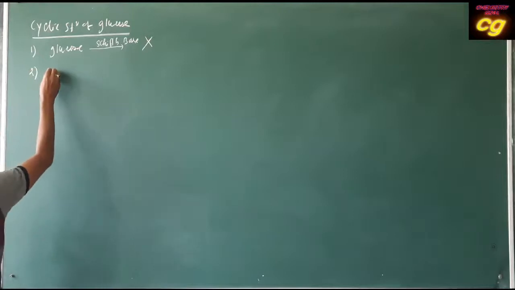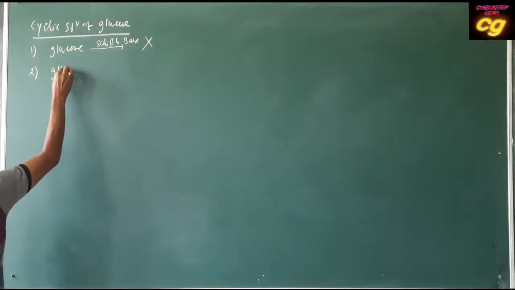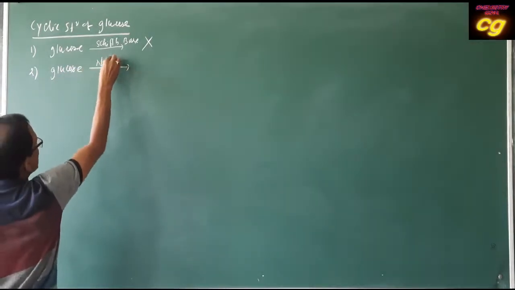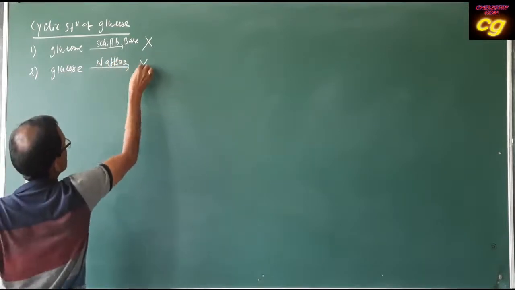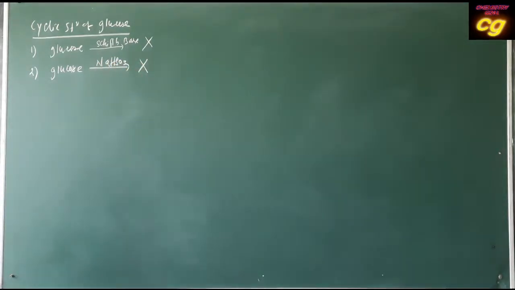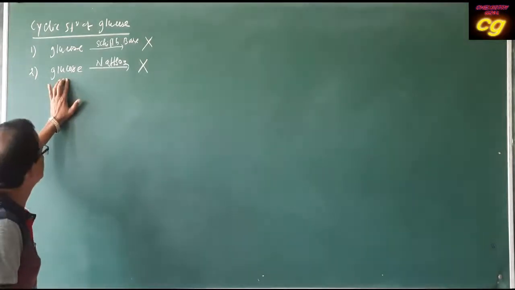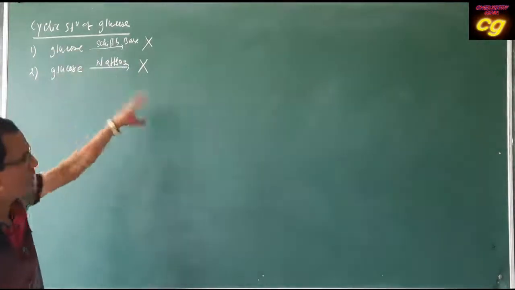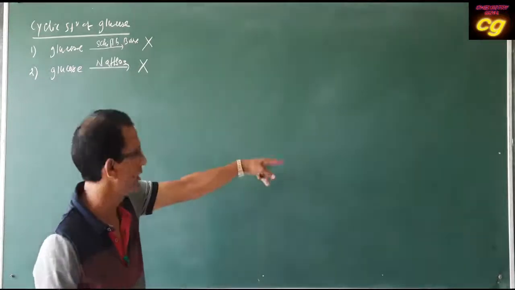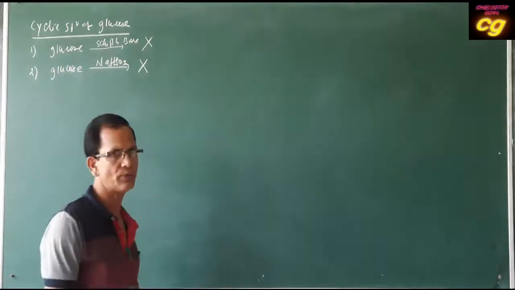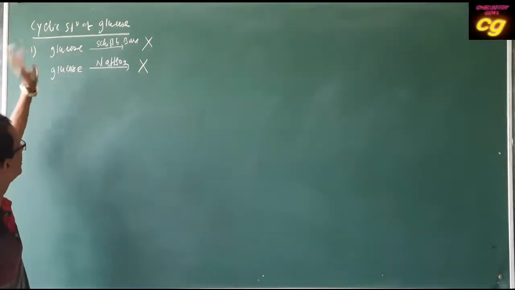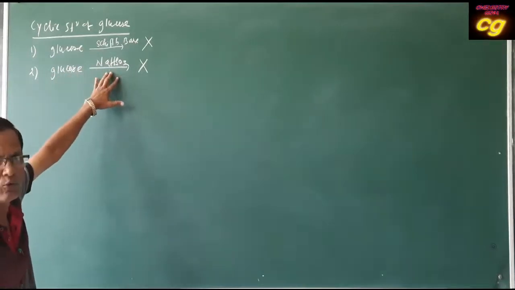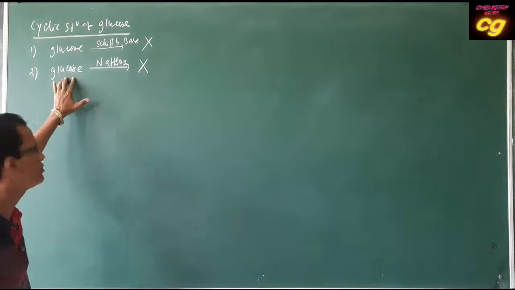And if you add sodium bisulfite to glucose, no reaction. Already you know, although glucose has an aldehyde group, it should react with sodium bisulfite and with Schiff's base. Although it has an aldehyde group, as we already proved in the open chain structure of glucose, it is observed that glucose does not react with Schiff's base. Glucose does not react with sodium bisulfite. No salt is formed when sodium bisulfite is added to glucose solution.